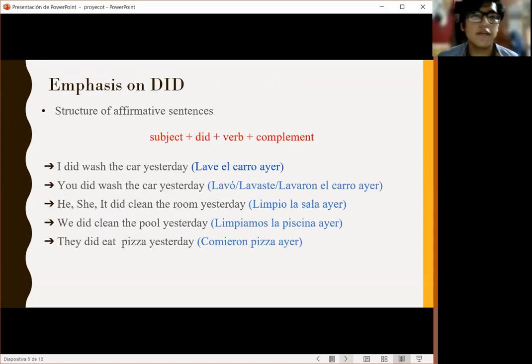Okay. The emphasis on did. The structure is subject plus did plus verb plus complement. The first sentence is I did wash a car yesterday. In this case, we can clarify that it is working in simple past. So we can change did wash for its verb in simple past, which would be washed. I washed the car yesterday. Lavé el carro ayer.